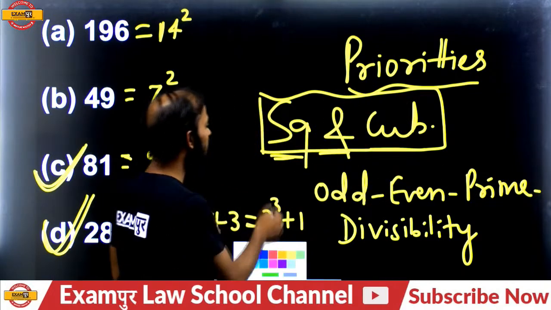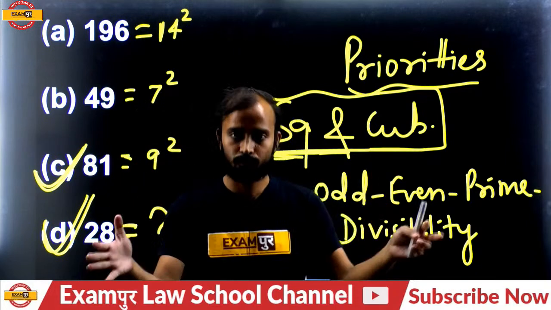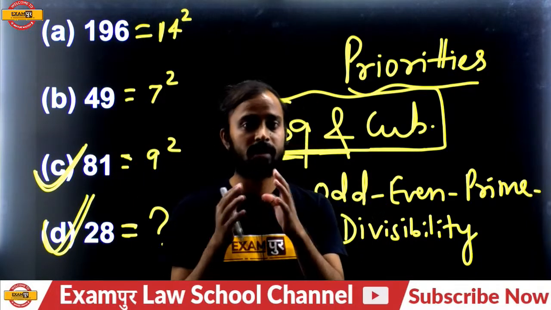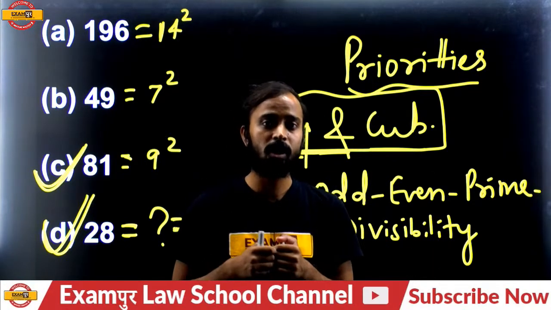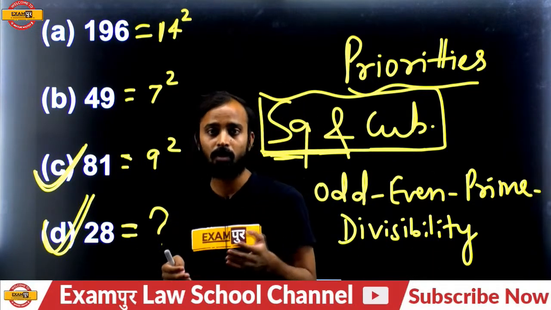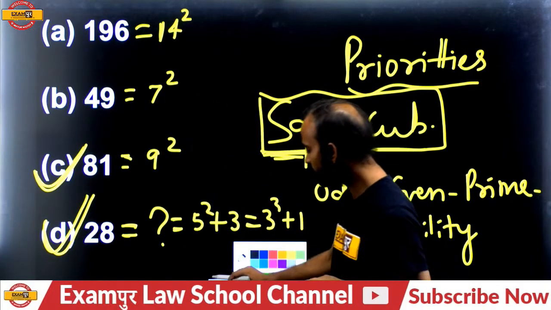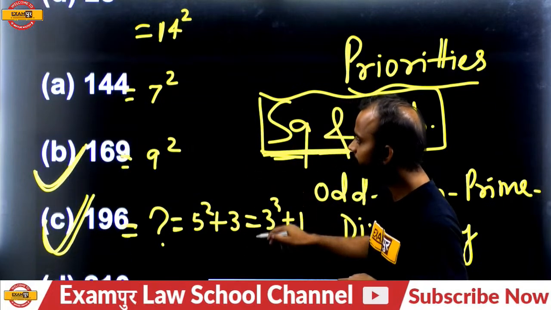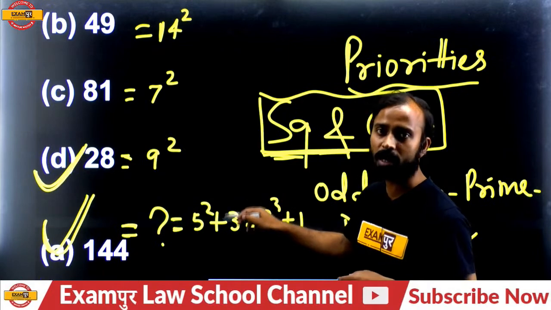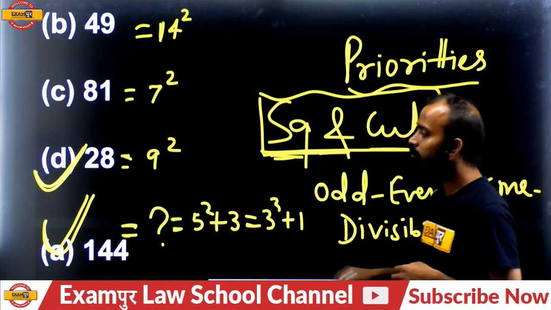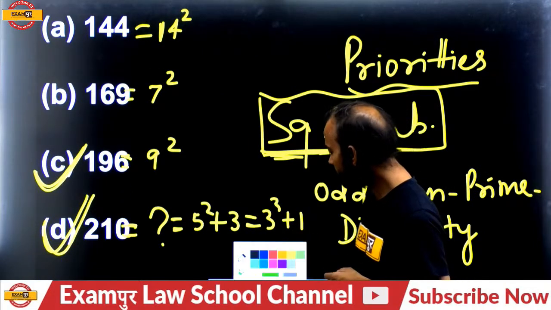So first of all, today we will discuss squares and cubes. All these questions here are related to squares and cubes. So first of all, understand squares and cubes. If you know squares and cubes, then do the related question. If you don't, then I will give you the explanation. Okay, please come to the point. Please do the next one. So in this question, 28 will be the answer, not 81, because according to priorities, the first priority is squares and cubes. So the next will be what?